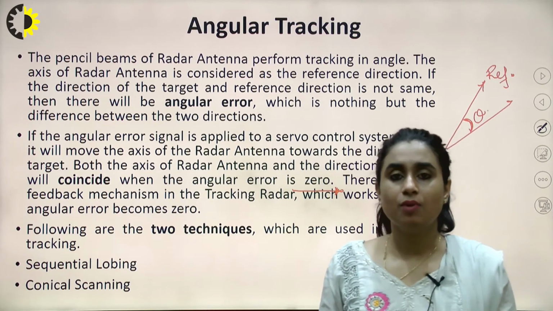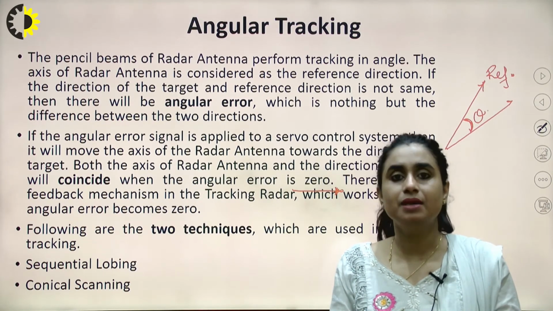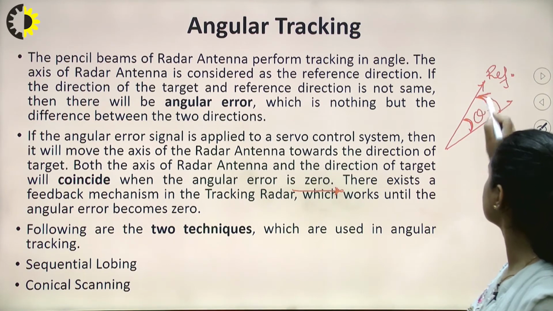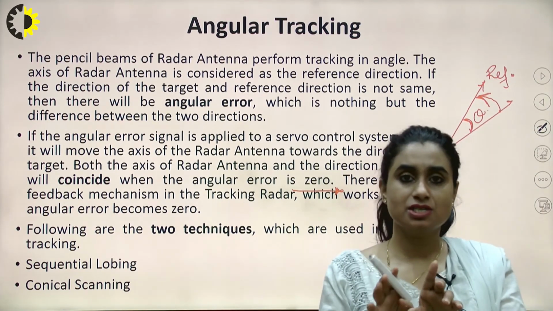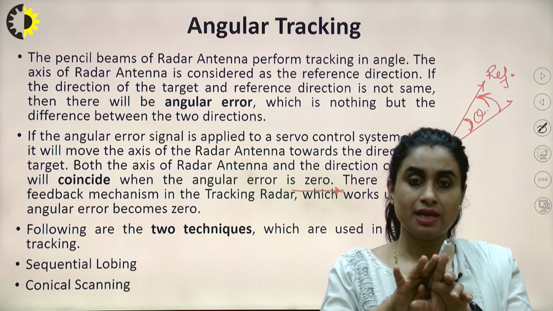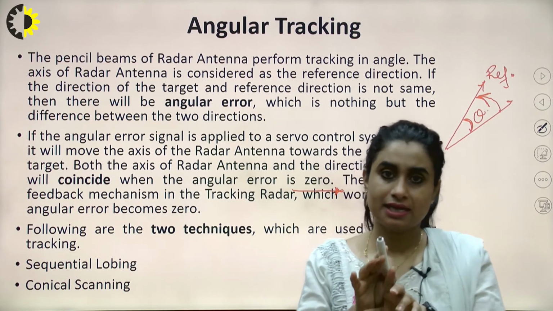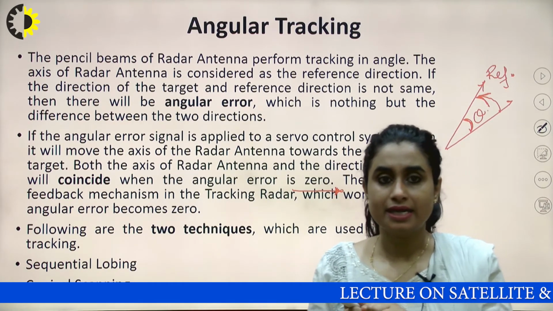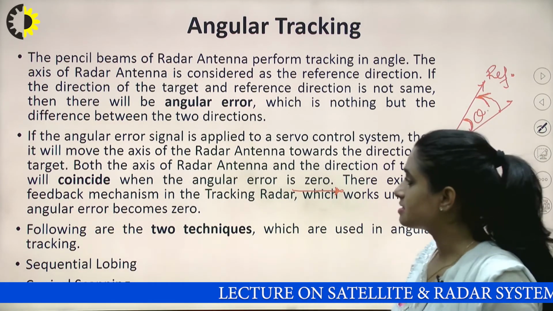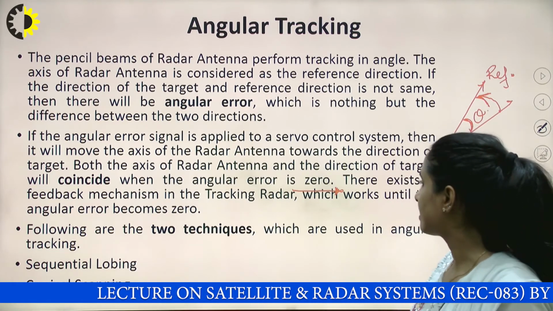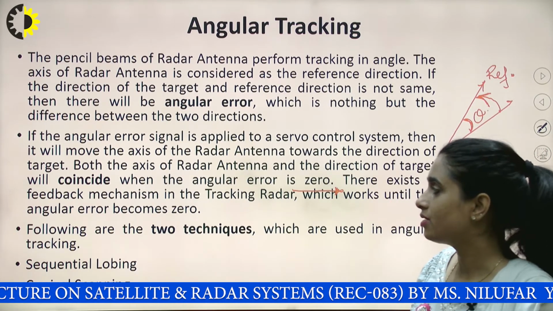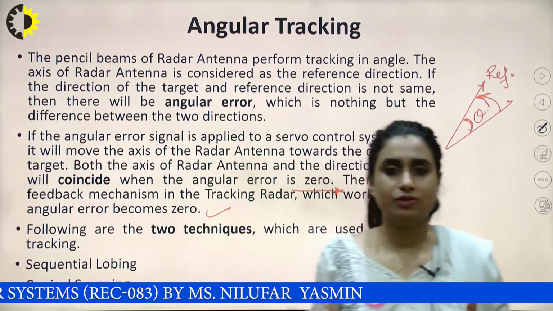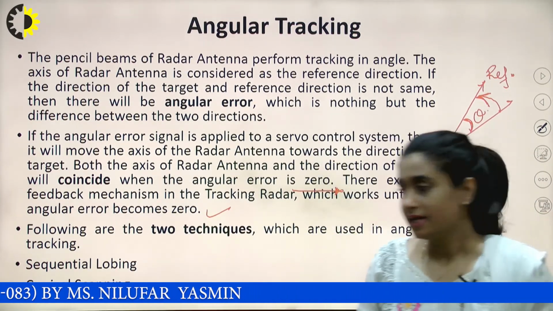With the help of the servo motor, we'll enable it to reach the reference direction. When it reaches the reference direction, the angle that it covers, that angular difference, is noted down, right? There exists a feedback mechanism in the tracking radar which works until the angular error becomes 0. So we must work towards making the angular error 0, right?